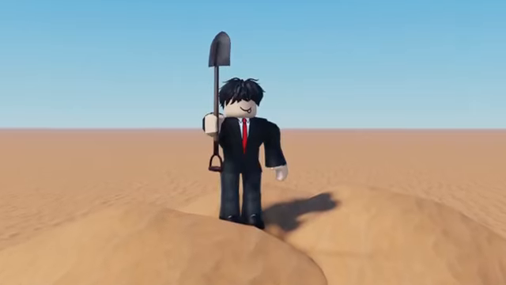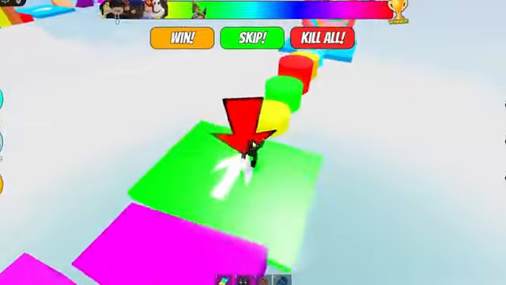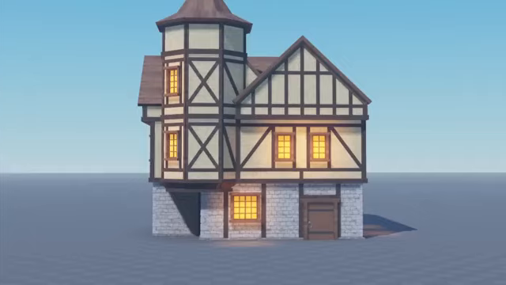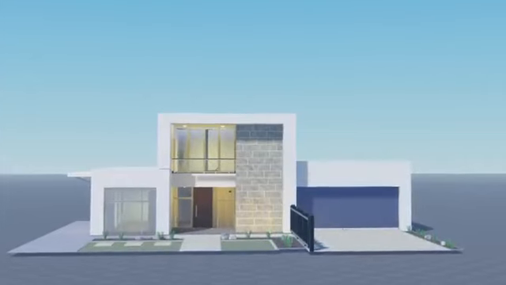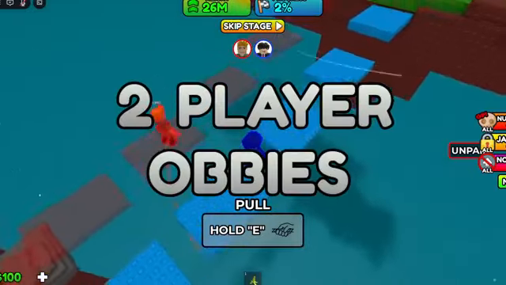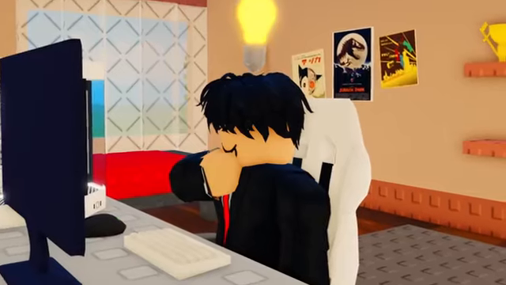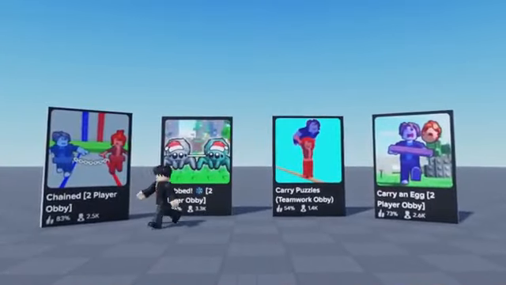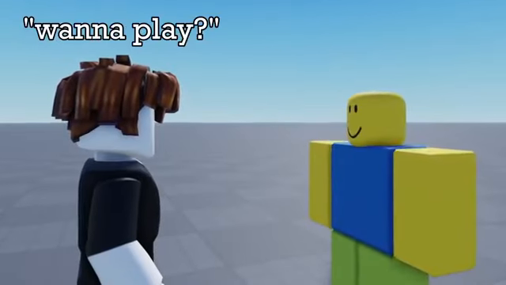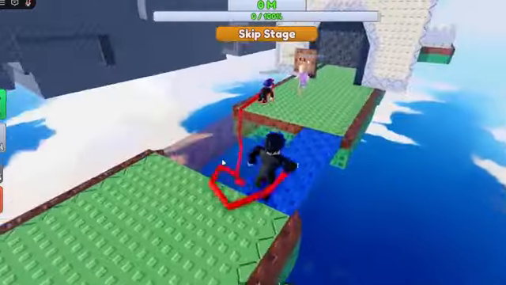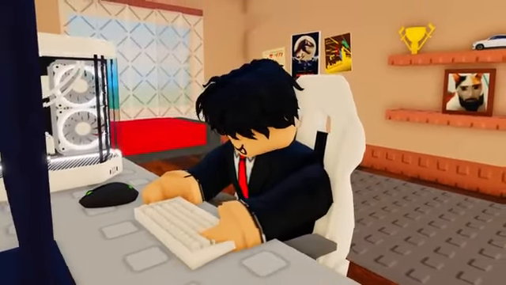month, which led to me doing some digging, and I found out that obbies, one of Roblox's oldest genres, are still pretty popular to this day. But there's a modern version now of this genre called two-player obbies. It's a trend that's very old and has lasted for a long time, and these games still get a decent amount of players. And I knew that this genre will always be around because people will always want games to play with their friends. Now there were already so many different types of two-player obbies, and it felt like there was no more ideas left that I could use.